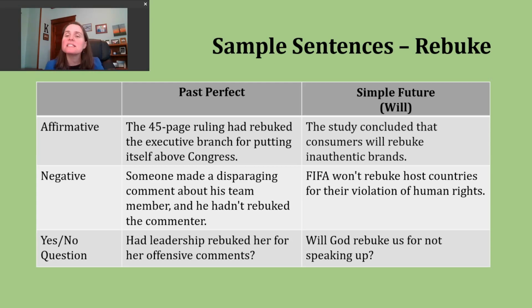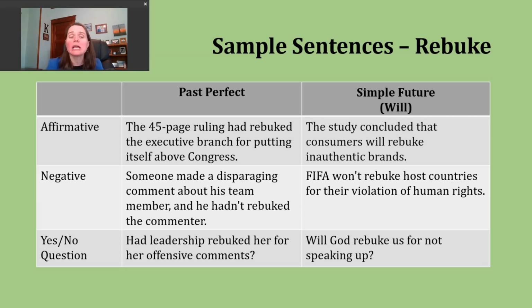An example of this: The study concluded that consumers will rebuke inauthentic brands. So here, this particular study is making a prediction of how people who purchase things, those would be consumers, will deal with brands as they speak out about certain social issues and other kind of hot button topics. And this was their conclusion or their prediction. Consumers are going to criticize and ultimately not support brands who they feel are not being authentic.